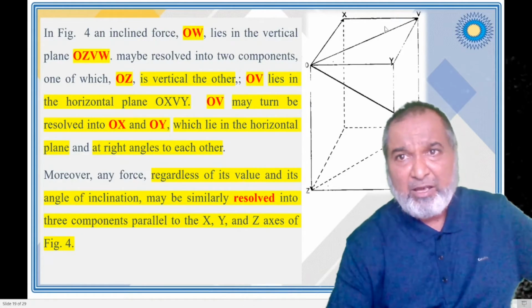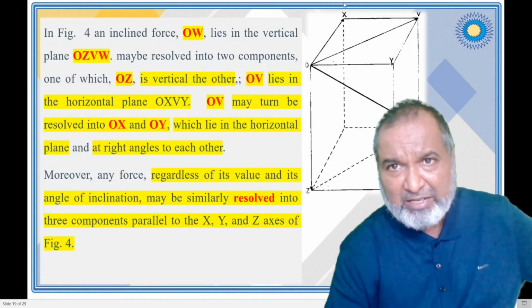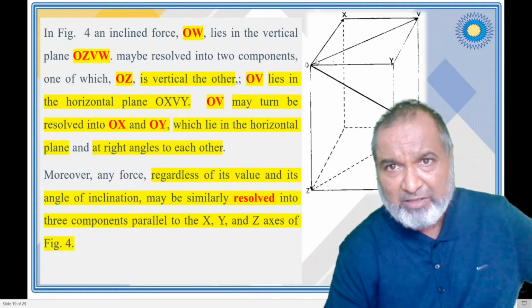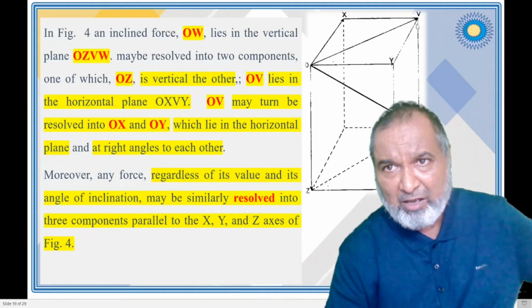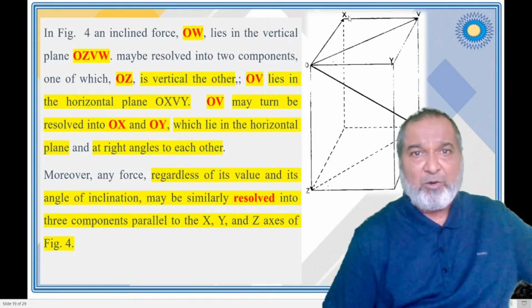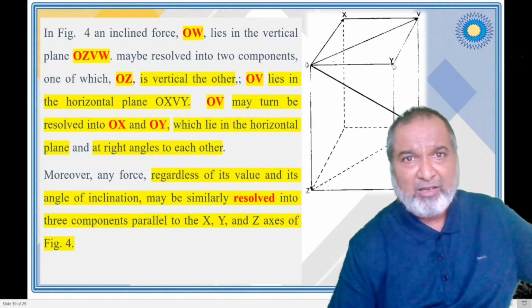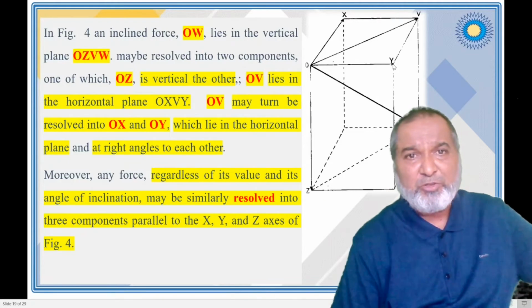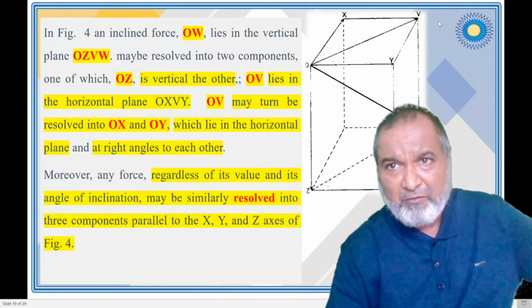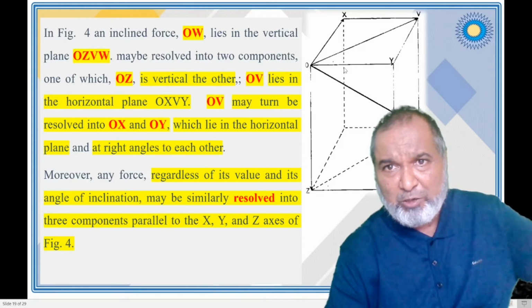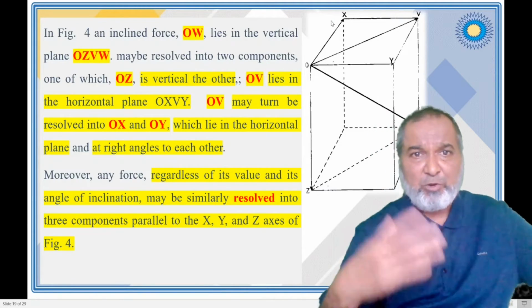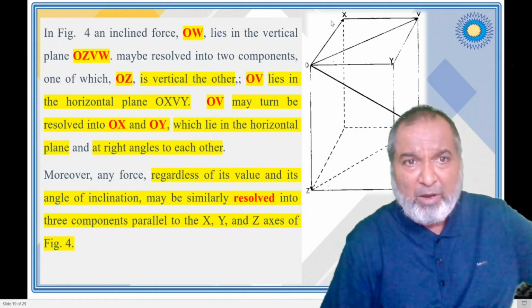And now what is happening? This OV is in a horizontal plane, O, X, V and Y. So the V is on the horizontal plane. Now this OV is again resolved into two, OX and OY.